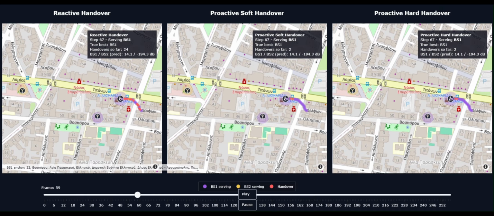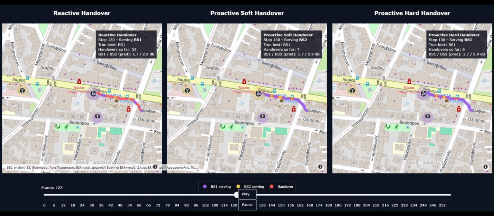The left panel shows the reactive handover baseline. In this case, the serving base station follows the actual best SINR at each position. This gives the ideal serving decision, but it can trigger frequent handovers due to multi-path effect and shadowing.